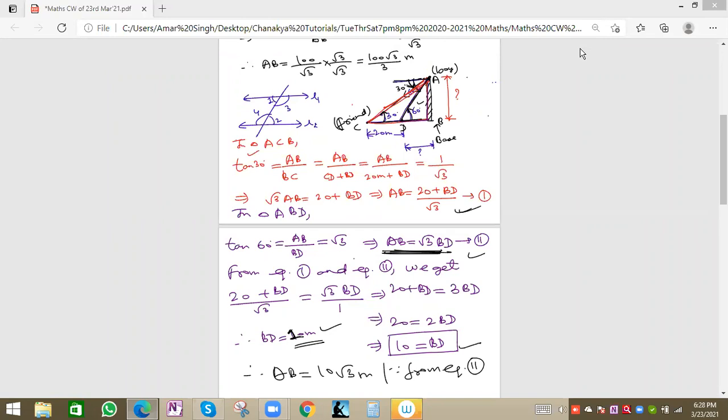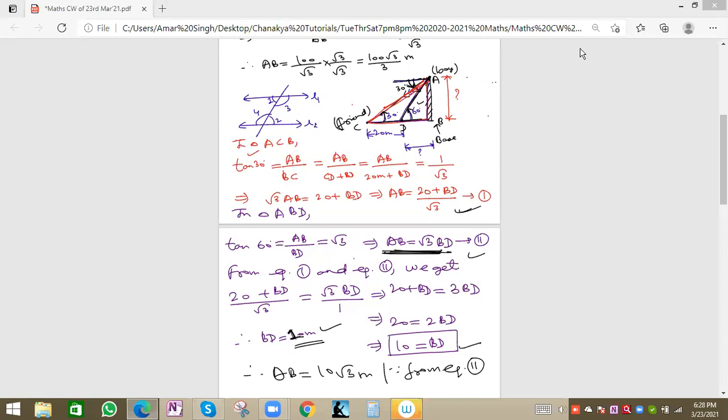Okay, now I'll see questions from your book. Some textbook questions are good, but most of the questions are repeated, the same pattern. Every time you have to draw the diagram, very simple. Elevation means the person is standing on the ground and observing a high object, like the top of a tower, building or lighthouse. Depression means from the top we are observing bottom positions. Based on that we can draw the diagram.